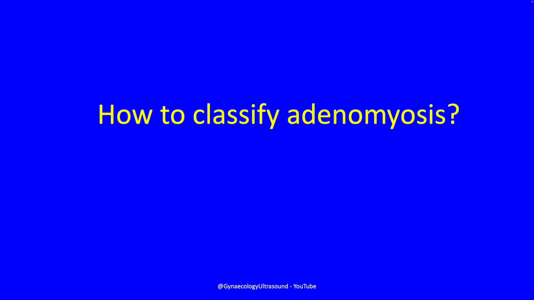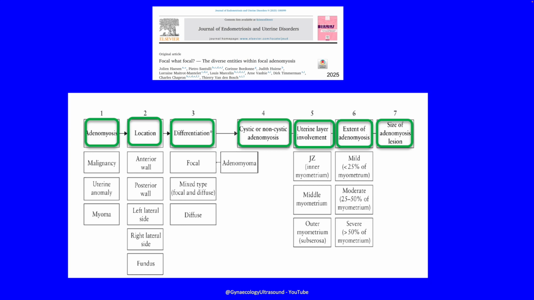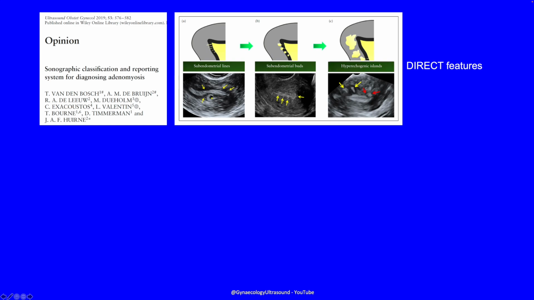So can we classify adenomyosis a bit better? There's a lot of research being done in this, and this group published this system. We're not going to be using this every time we do a scan, but it just helps us to recognize better what we're looking at. So once we've diagnosed adenomyosis, it is very useful to be able to say whether it's focal, and if it's focal, whether it's an adenomyoma, or diffuse. So focal or diffuse, these are useful things to be able to put in the report.